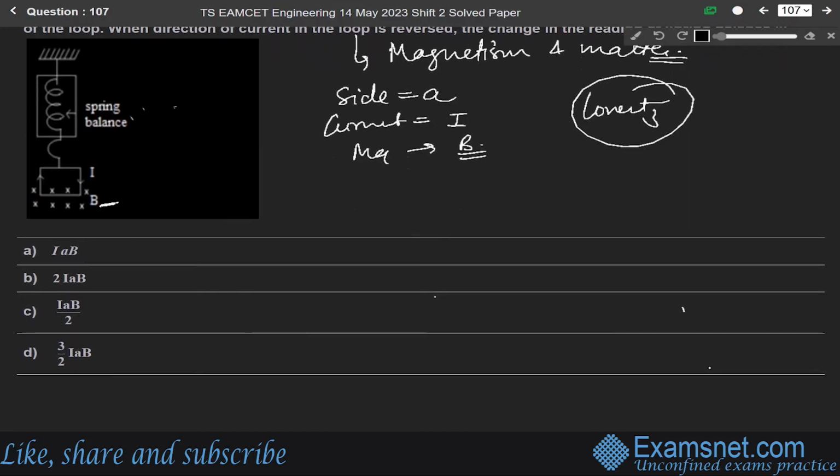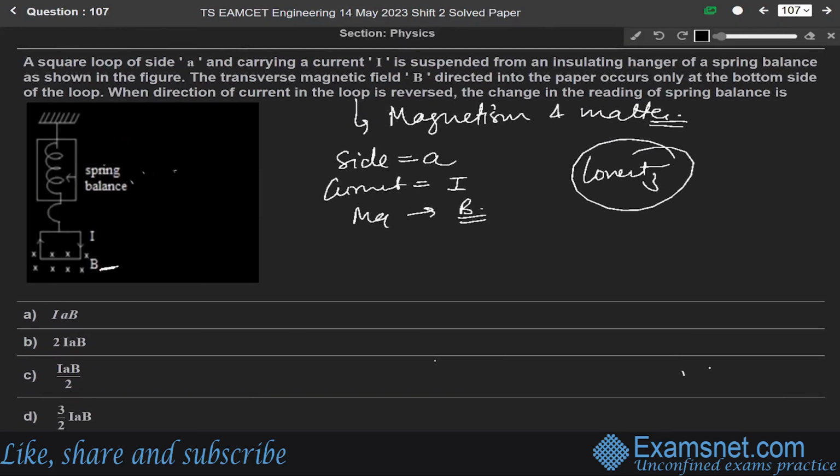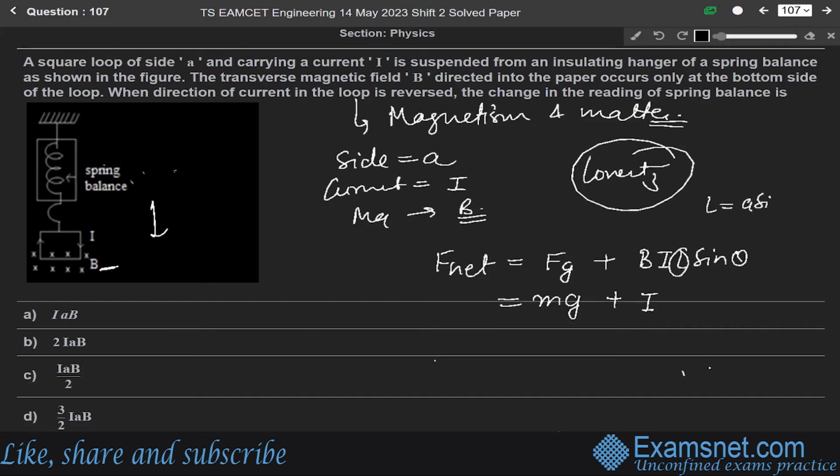Initially, when the current direction is clockwise, F net will be equal to Fg in the downward direction due to gravity plus the Lorentz force, means BIL sine theta. So F is mass into gravity in the downward direction plus this L, which will be equal to A sine 90 degree.